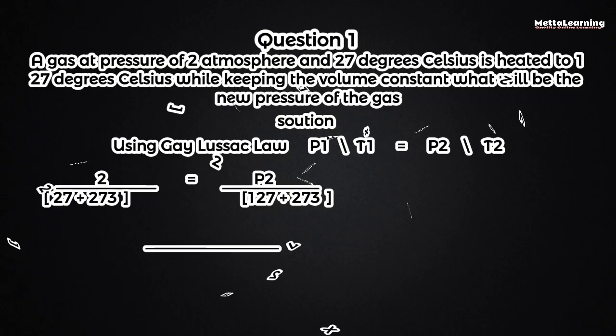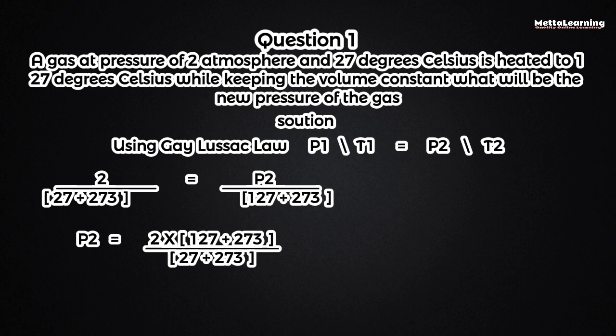When we make P2, the new pressure, the subject of the formula by cross multiplying, we then have P2 equals 2 times (127 plus 273) Kelvin, all divided by (27 plus 273) Kelvin. So our final, new pressure will be equal to 3.7 atmospheres.